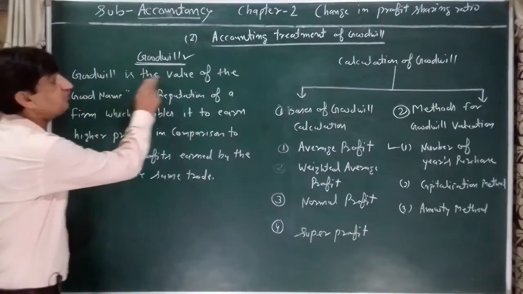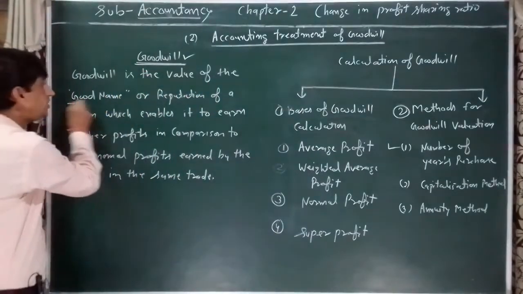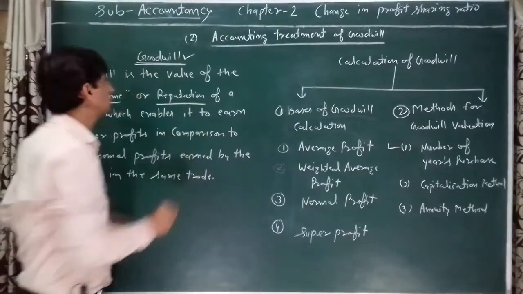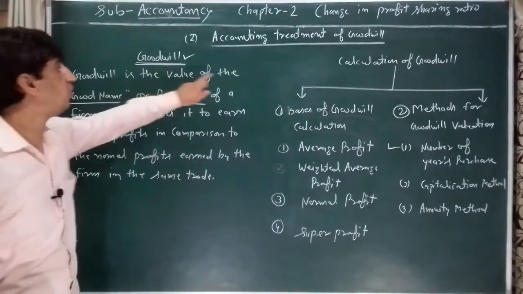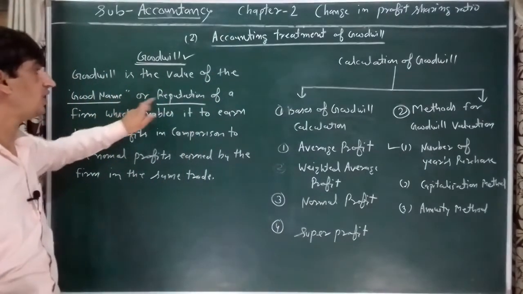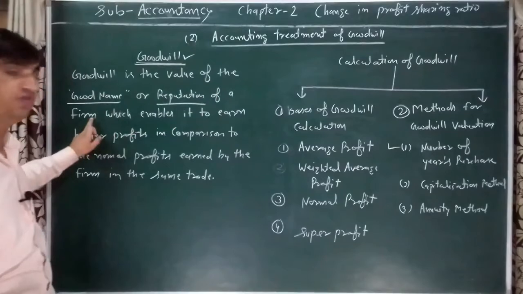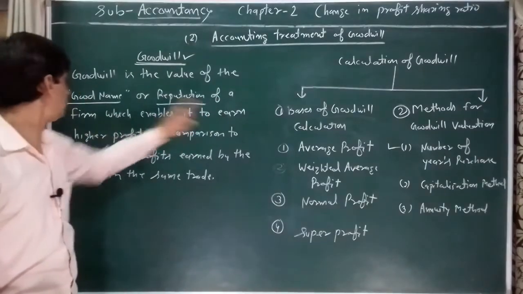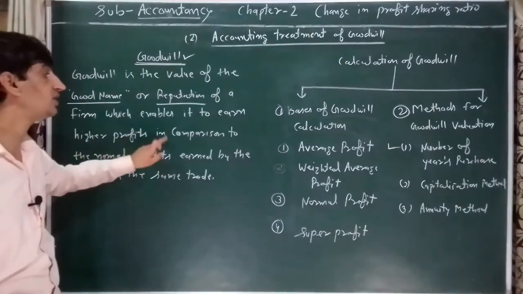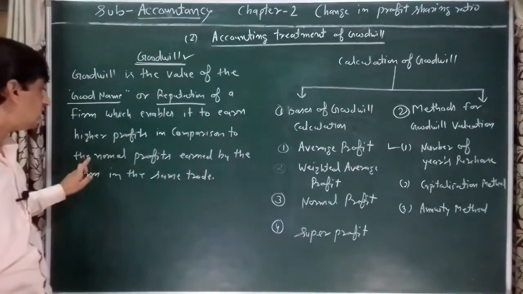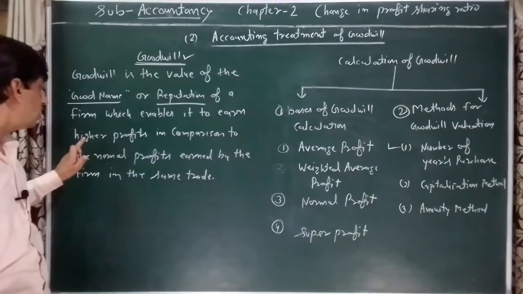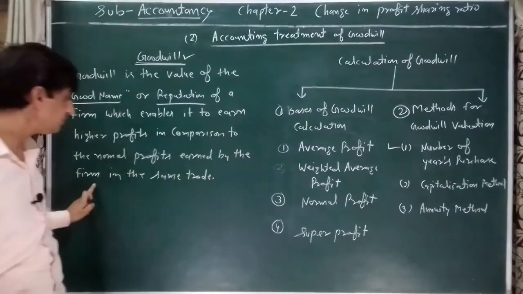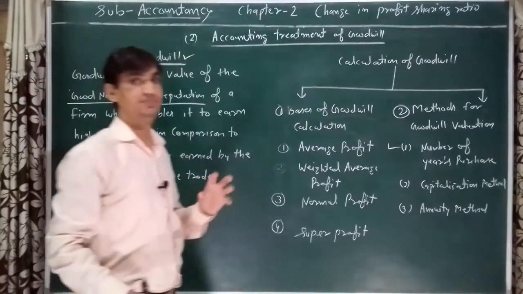Now, what is goodwill? Goodwill is the value of the good name or reputation of a firm which enables it to earn higher profits in comparison to the normal profits earned by other firms in the same trade.